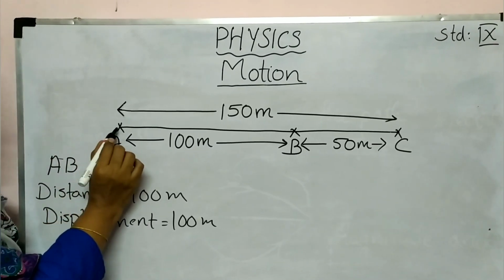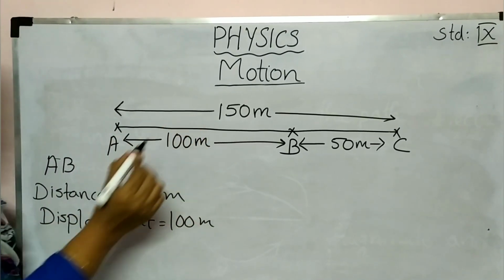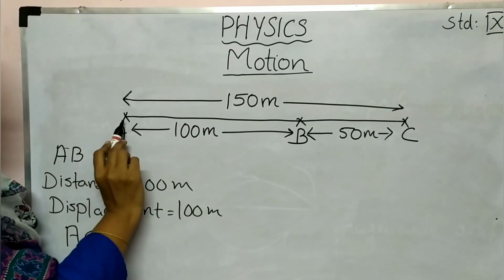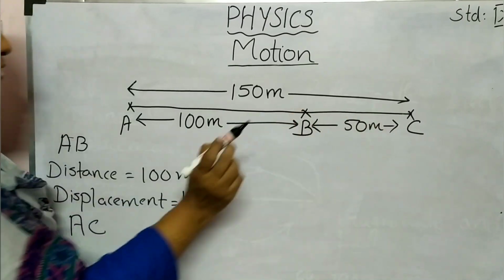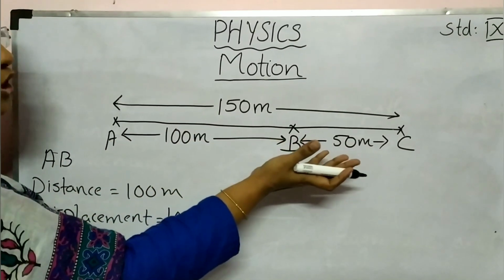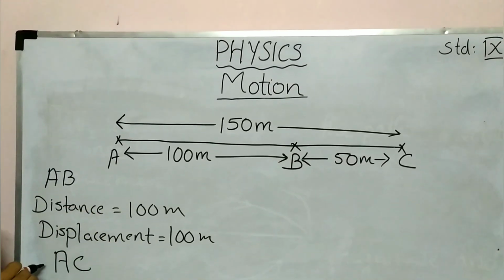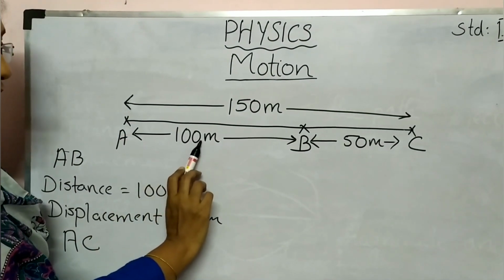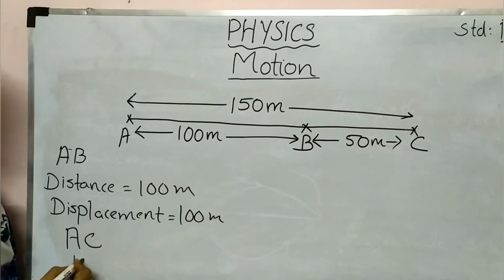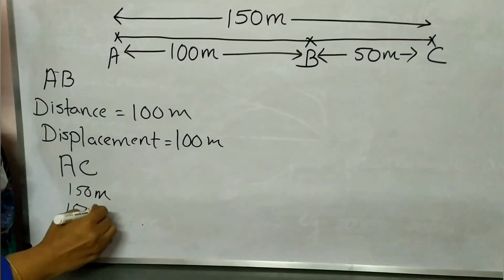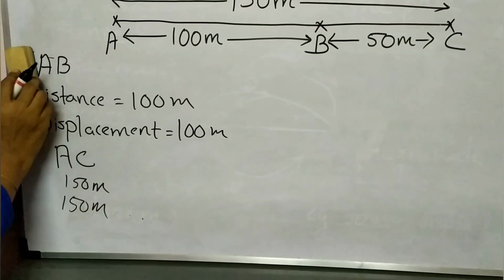That object is starting from A and then going to C. From there also, no doubt, AC is the distance and the same is the displacement. Why? Because here that object is moving along a straight line. So in this case, from A to C also distance is 100 plus 50, that is 150 meters, and displacement also 150 meters.